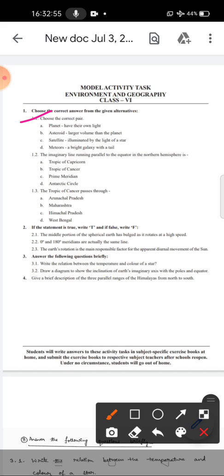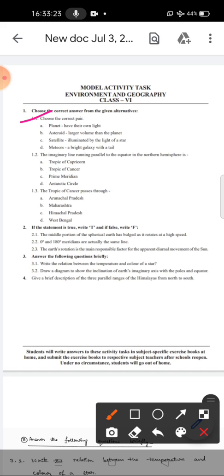Option B, asteroid larger volume than the planet. Is it? No. Asteroids are very small compared to any planet. That means asteroids do not have much volume compared to planets. So option B is also not the correct pair. Option D, meteors are bright galaxy with a tail. First of all, meteors is not a galaxy. Galaxy is a totally different term from meteor. That's why option D is also not the correct pair.